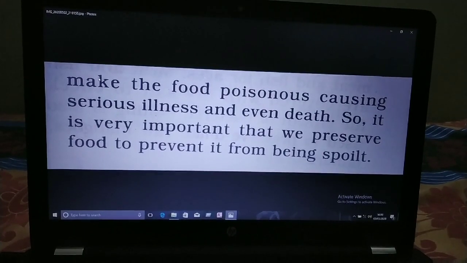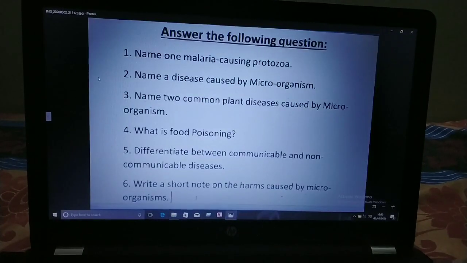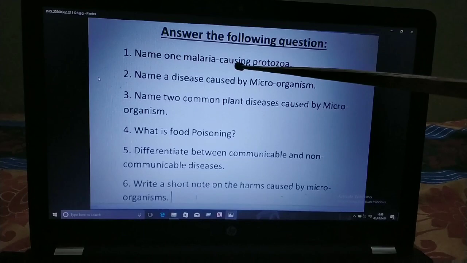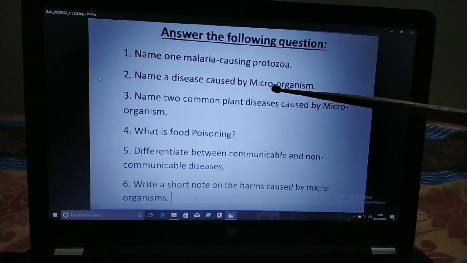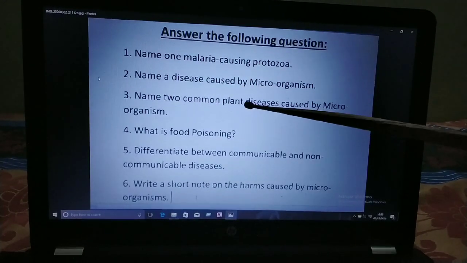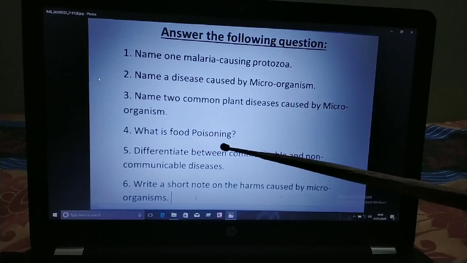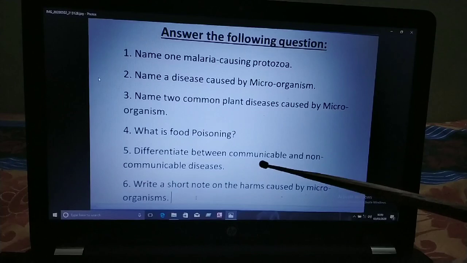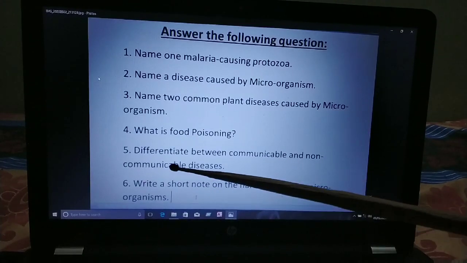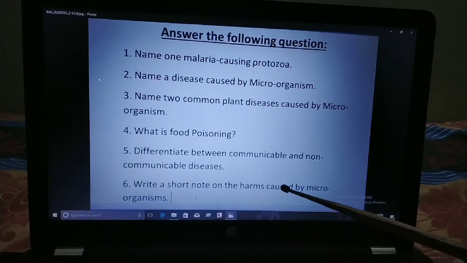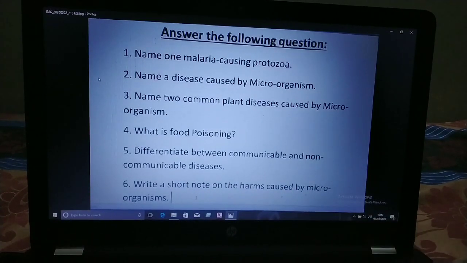Children, you have to go through all this portion and try to answer these questions. Name one malaria-causing protozoa. Name a disease caused by microorganisms. Name two common plant diseases caused by microorganisms. What is food poisoning? Differentiate between communicable and non-communicable diseases. Write a short note on the harms caused by microorganisms.